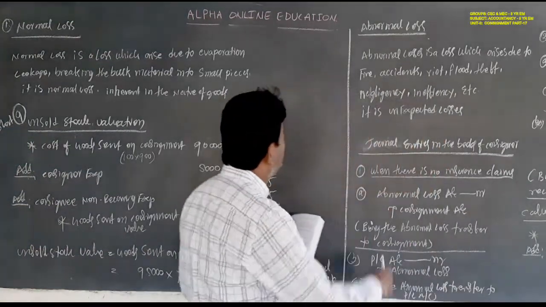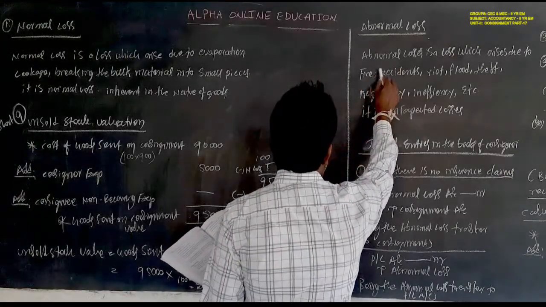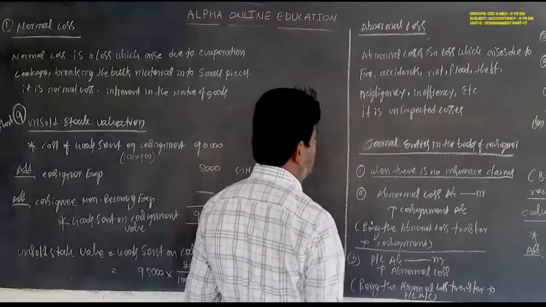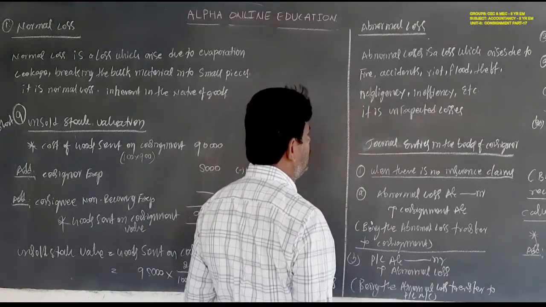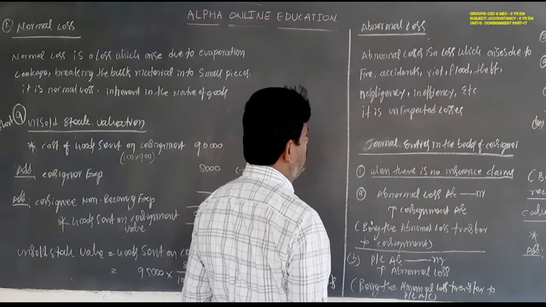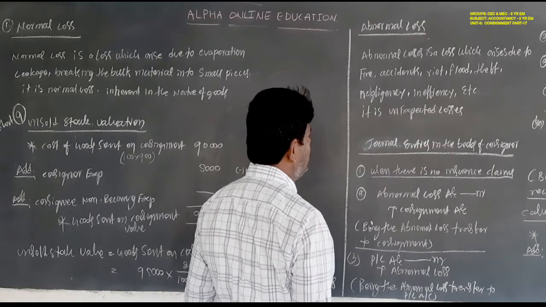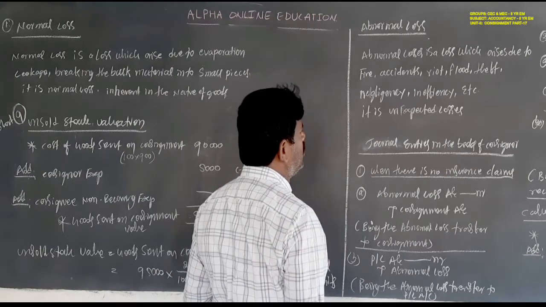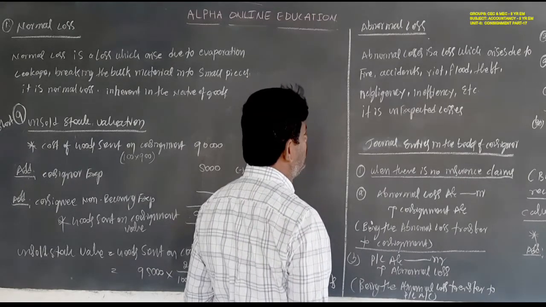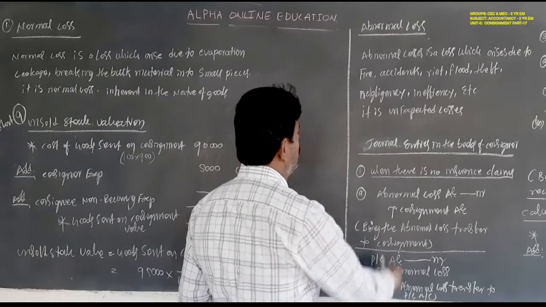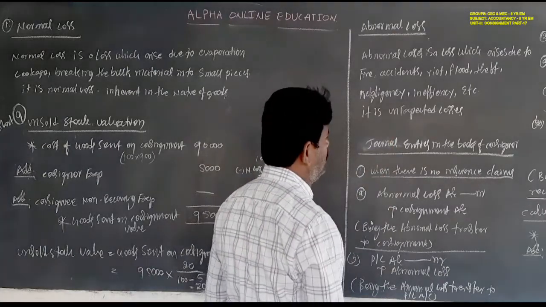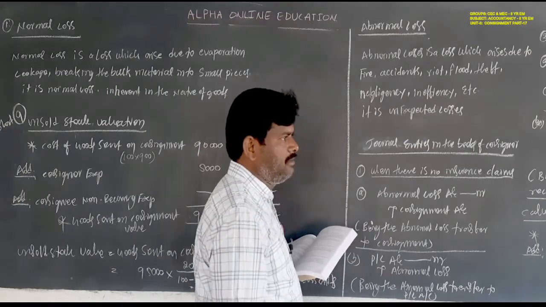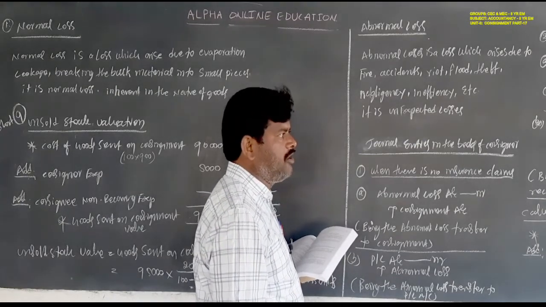Next, come to abnormal losses. These are losses which arise due to fire, accidents, riots, floods, theft, negligence, or inefficiency. They are unexpected losses, called uncontrollable losses. This is about abnormal losses. Abnormal losses must be calculated and must be recorded on the credit side of the consignment account.